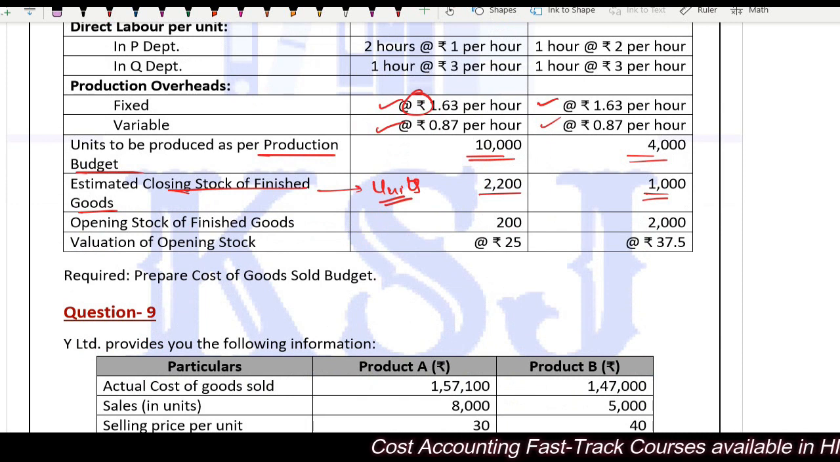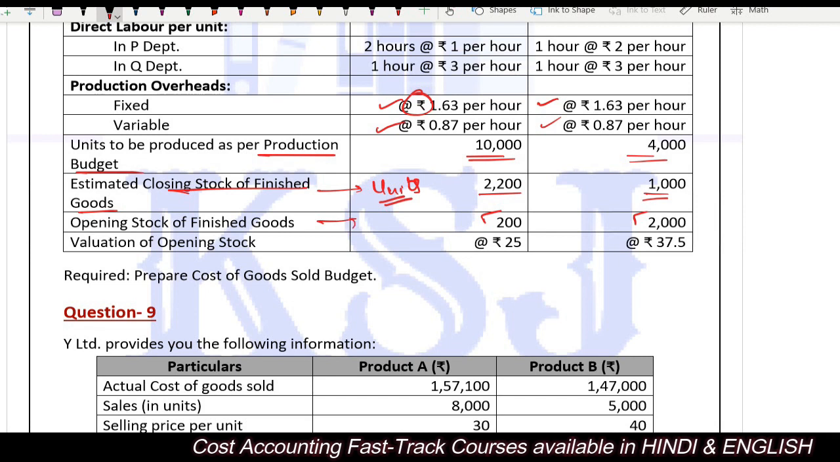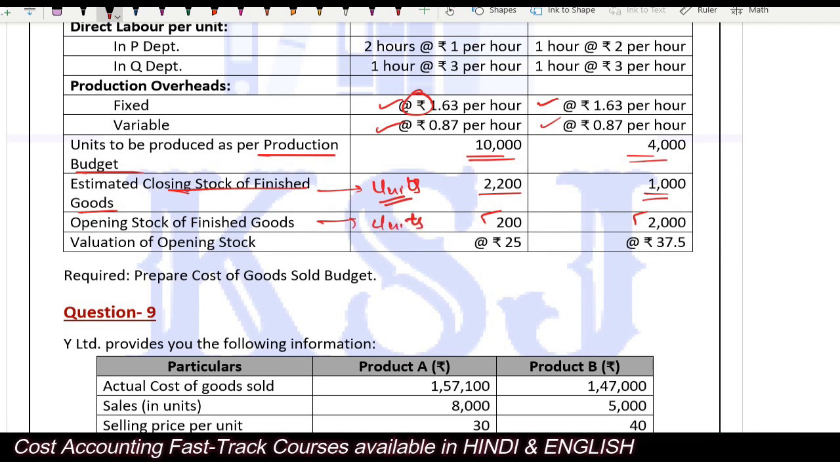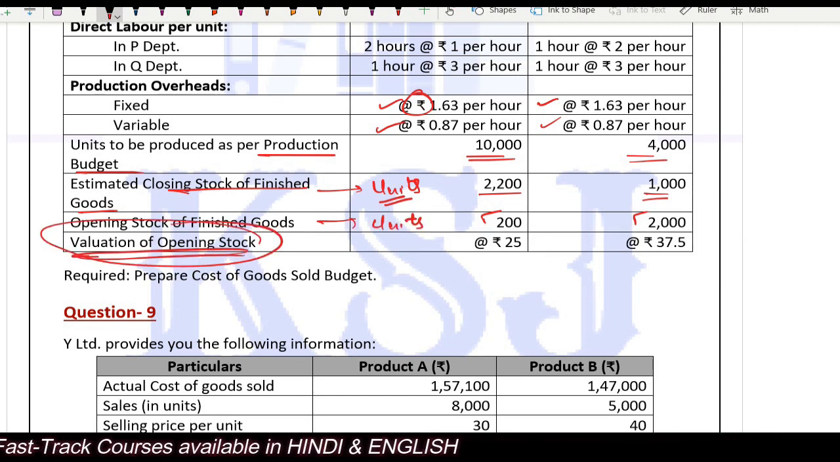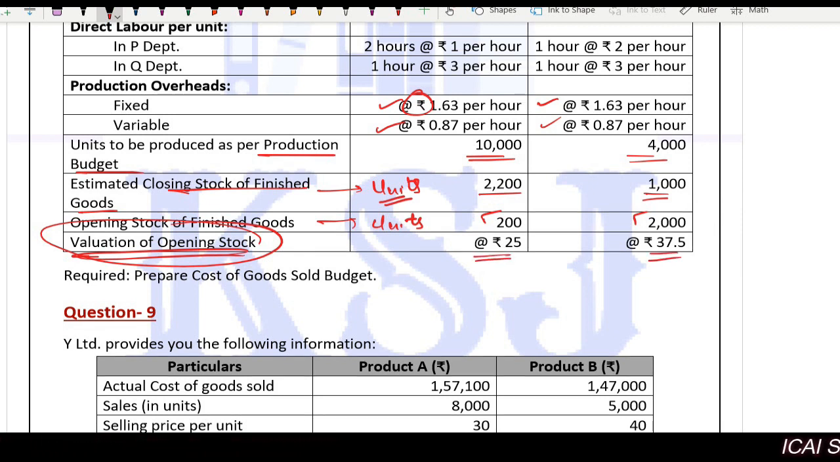Opening stock of finished goods is 200 and 2,000. Again, these are units, and the valuation of opening stock is given at rupees 25 per unit and 37.5 per unit.